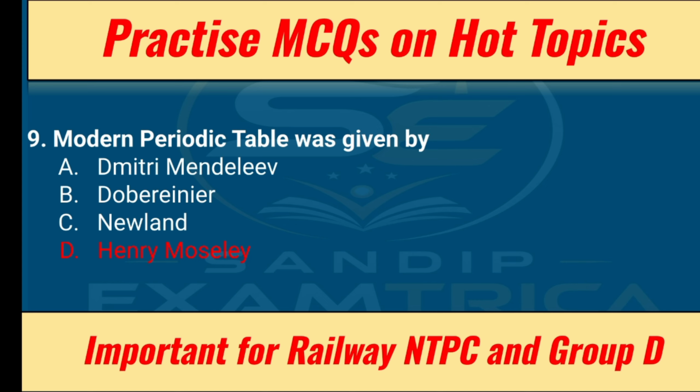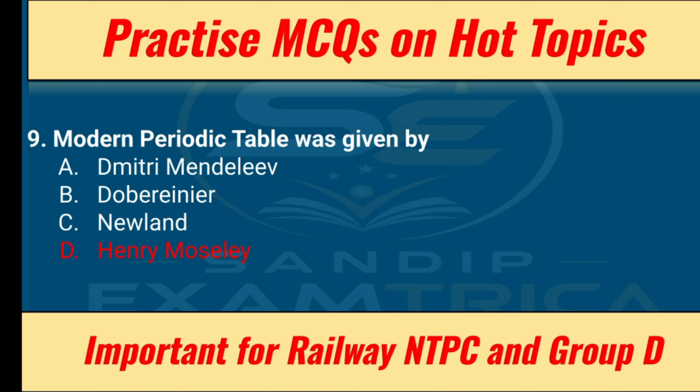These are also related to the periodic table. Mendeleev's periodic law is the arrangement of elements according to their atomic mass, and in Moseley's periodic table, the arrangement of elements is according to their atomic number. This is the difference between Mendeleev's periodic table and Moseley's modern periodic table.